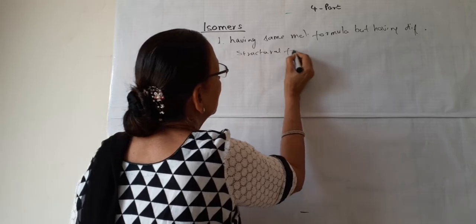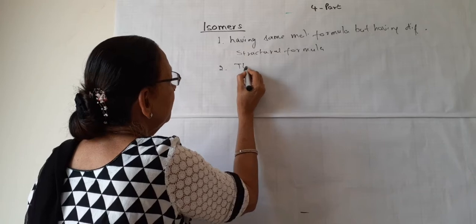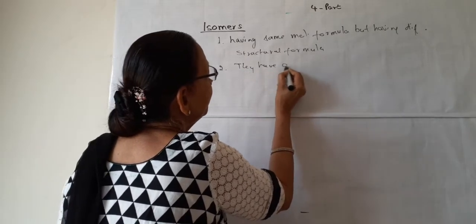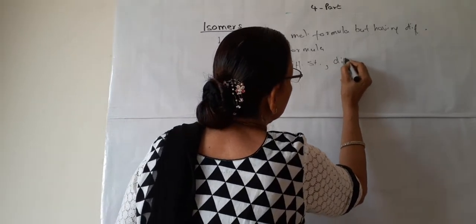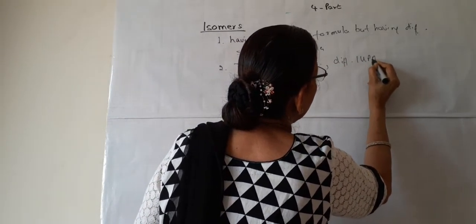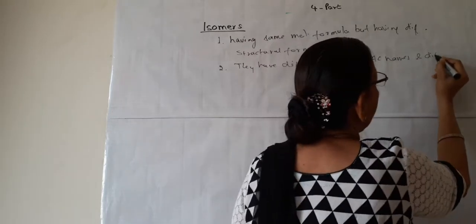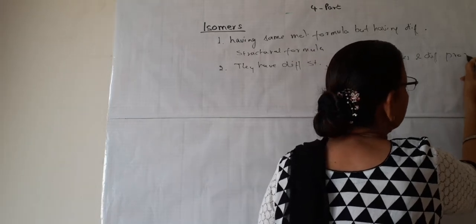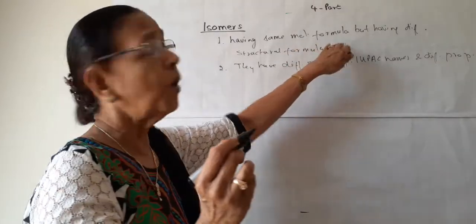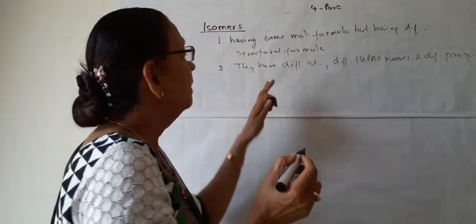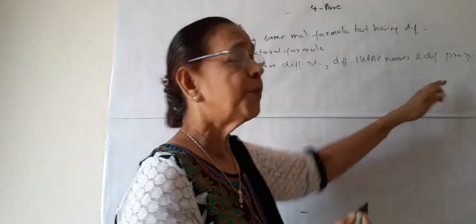They are different compounds. So they have different structures, different IUPAC names and different properties. It means they are completely different compounds. Only their molecular formula is the same. They have different structures, different names and different properties.